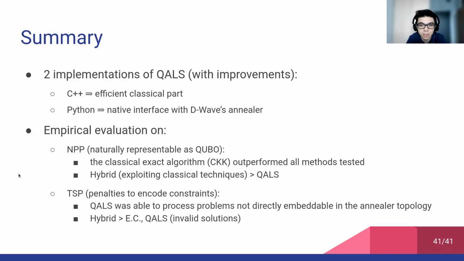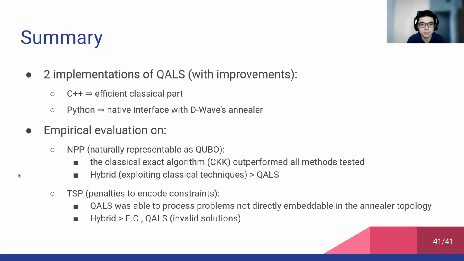Hence, it's probably not the best choice for testing quantum techniques, since there are some classical algorithms that can solve it quite well. And hybrid also outperformed QALS, but exploiting also classical techniques. Regarding TSP, instead, we were able to prove that QALS is able to process problems that are not directly embeddable in the annealer topology.